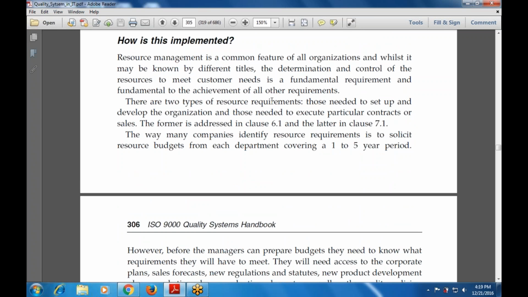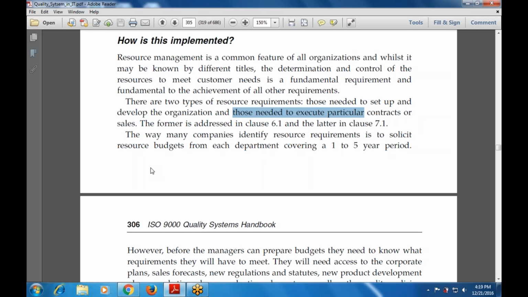There are two types of resource requirements: those needed to set up and then develop the organization for quality management, and those needed to execute a particular contract or sale.